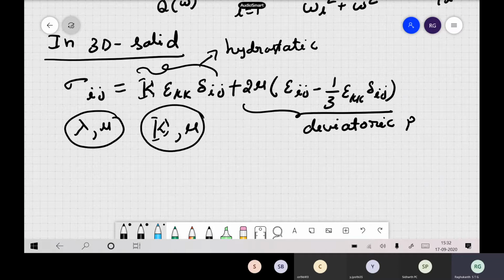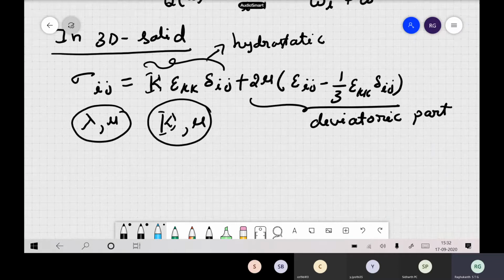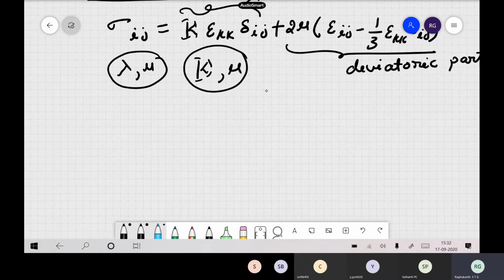So sometimes you can write it like this, or you can use your classical form itself. So now this is valid for an elastic body. Now we have to write it for a viscoelastic medium.